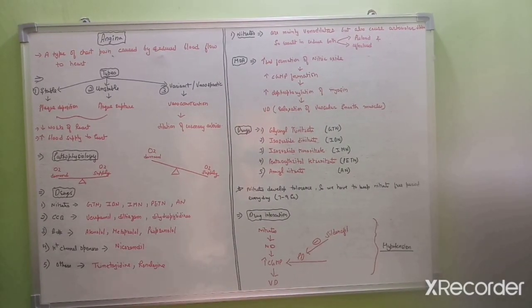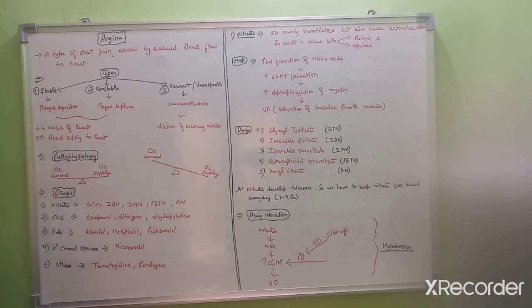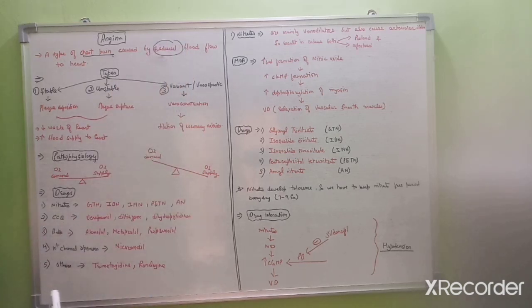So good morning all. Today we will discuss a topic that is angina. So basically, what is angina? Angina is a type of chest pain caused by the reduced blood flow to the heart. This reduced blood flow is due to the deposition of plaque, or due to atherosclerosis, or there are many other factors which trigger the angina.